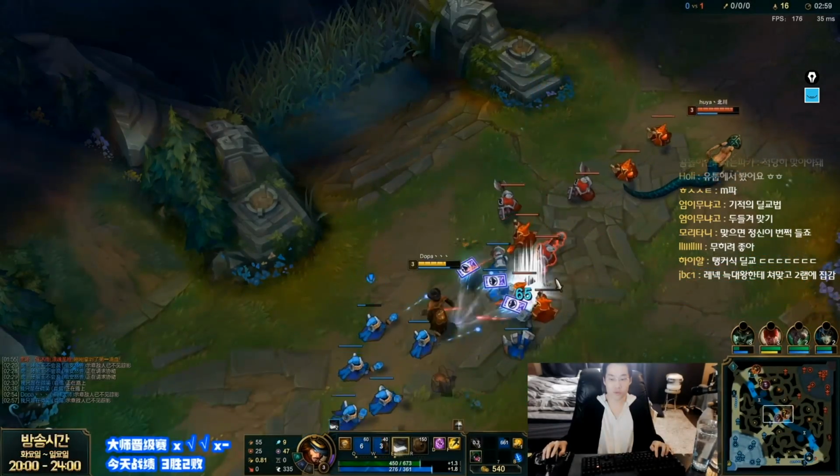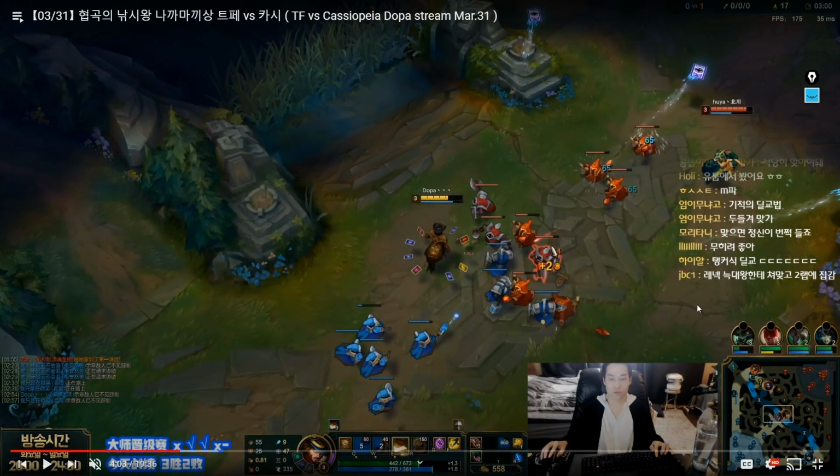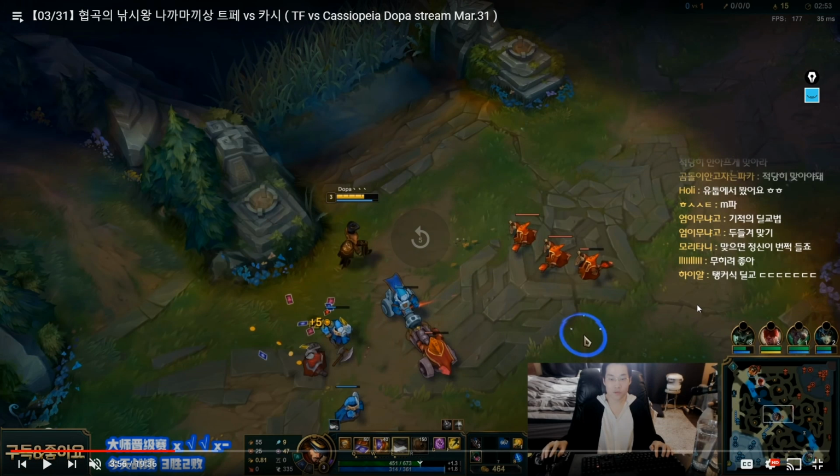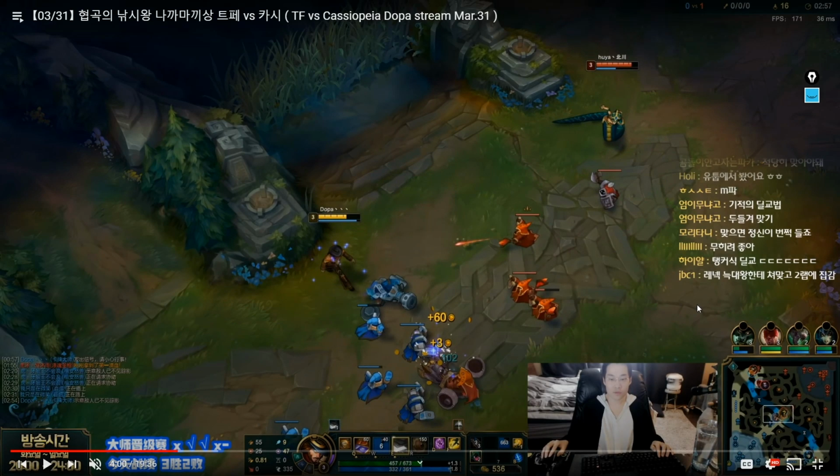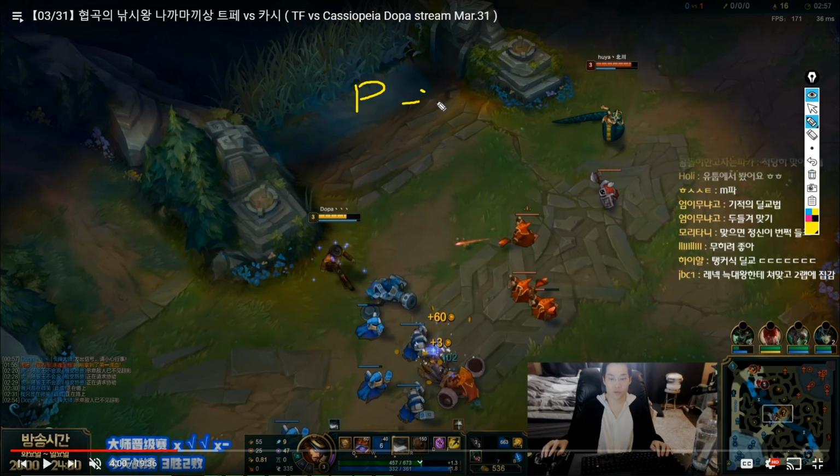And again, as you can see, now right here, we see Elise showing up into top lane, and it seems like Lee Sin and Elise are actually fighting. Now notice how Dopa immediately changes his sequence. Now the idea early on was to actually simply push on wave 1, have Cassiopeia simply push on wave 2, so we have to win on wave 1. If Cassiopeia can get the push on 2, we can match on 3.